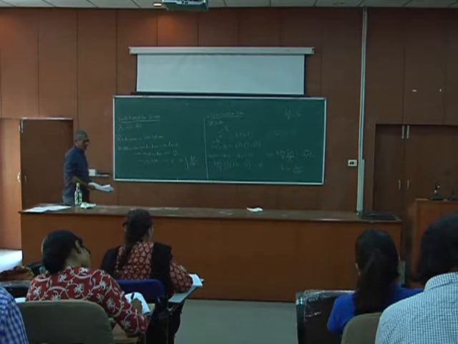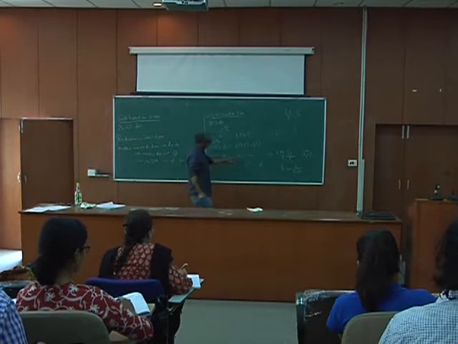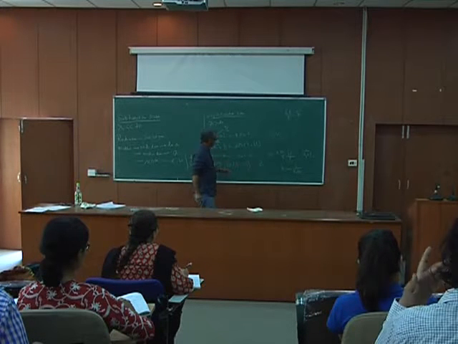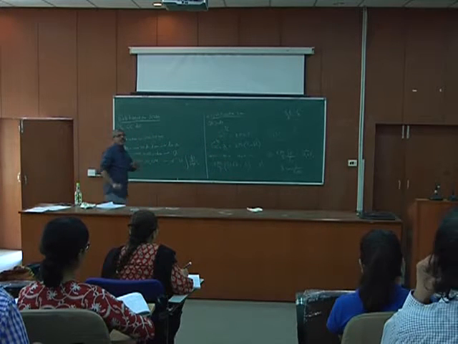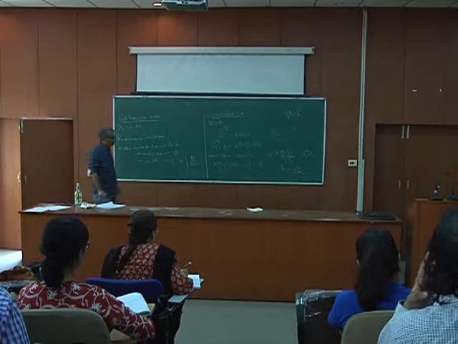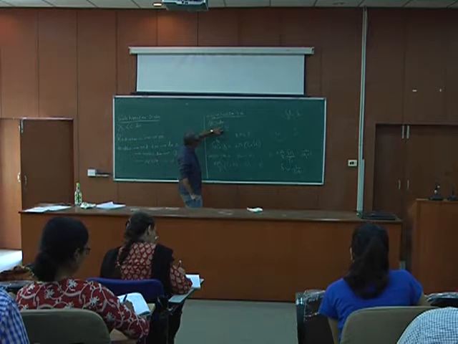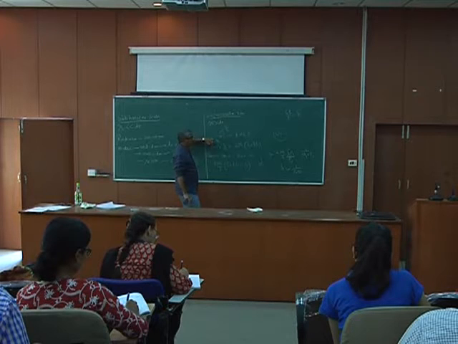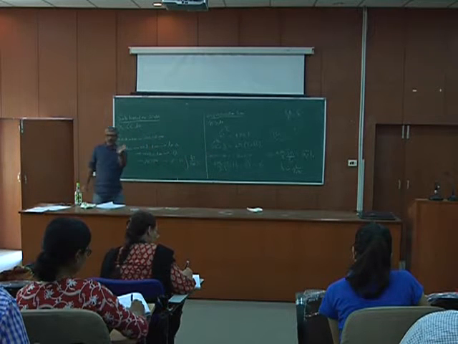Now in general, if H0 equal to H1, it may not be that A0 equal to A1. In general, if H0 equal to H1, means A naught dot by A naught is A1 dot by A1, it may not be that they are equal, they will be different by a constant factor.